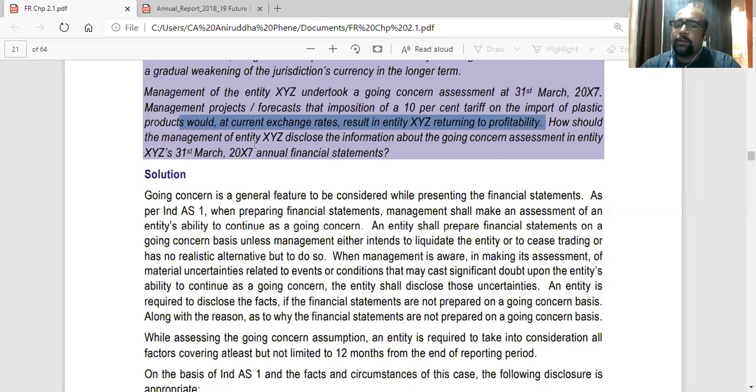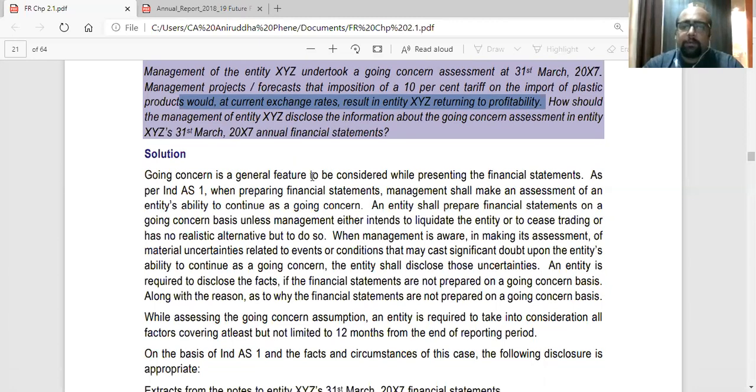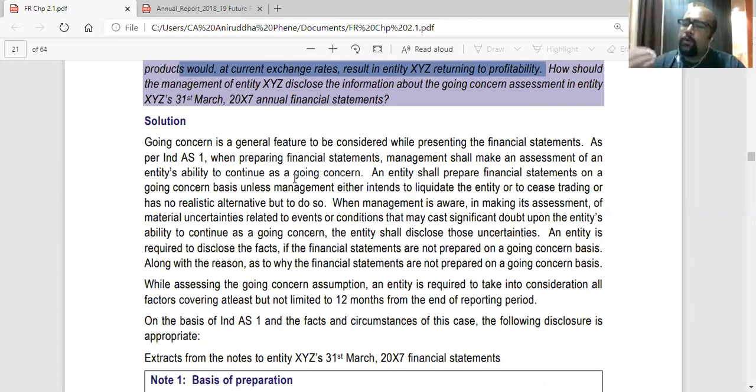How should the management of the entity XYZ disclose the information about the going concern assessment in the entity XYZ's 31st March 2007 annual financial statement? That is your question. How should they disclose? Now, first you have to write about what is going concern and all that, and then we'll show the extract, how we have to disclose. So that is the answer. So first we'll write what is going concern.